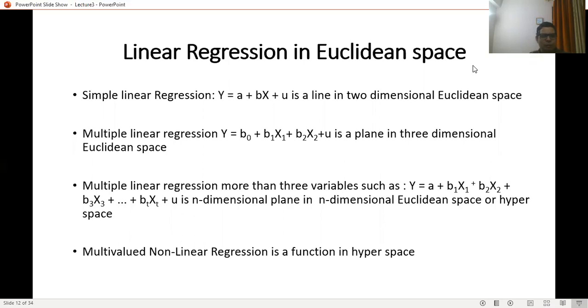When we talk about multi-valued non-linear regression, it is also a function in a hyperspace. So it's a function in hyperspace.